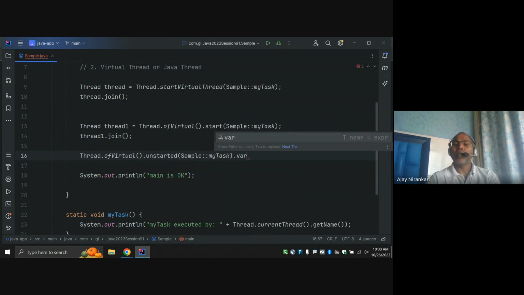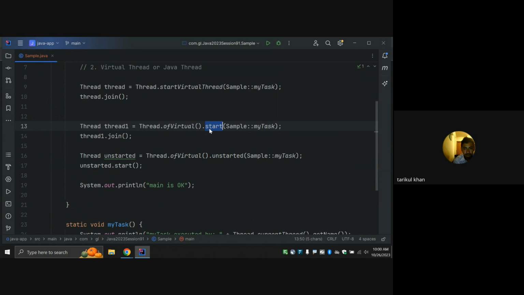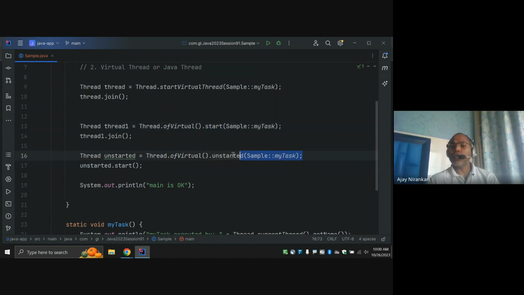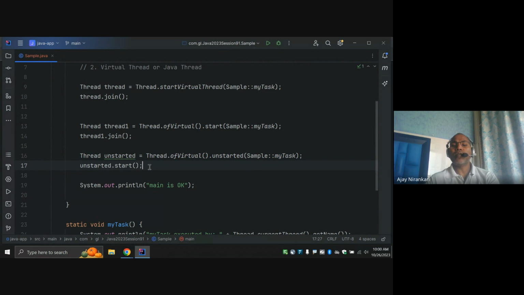Here you have the thread class, and you can start the thread manually. Here it is automatically started. Here I am going to create the virtual thread task, but later I am going to start it, maybe here. And after start, I can say I'm waiting for the join, right?